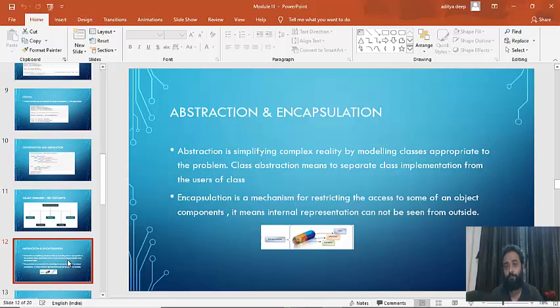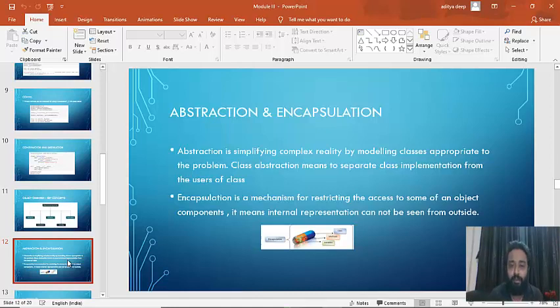In the form of Python code, how can we relate this abstraction to Python code? We do so many calculations within our code. We create so many classes, objects, and use so many concepts inside that, but the person who uses it does not know about the complexity of it.